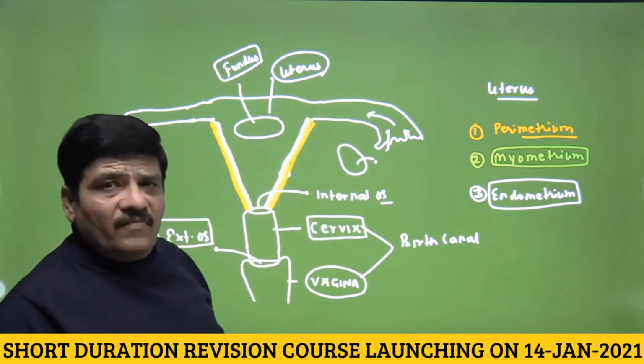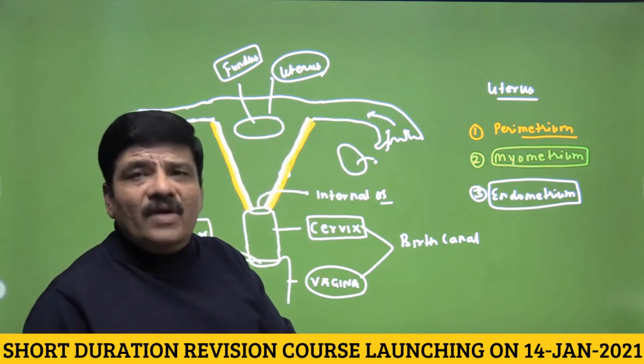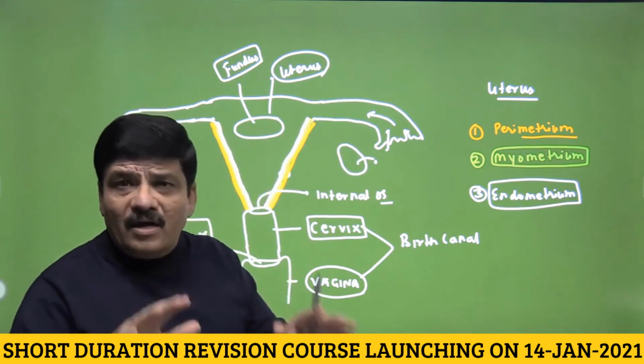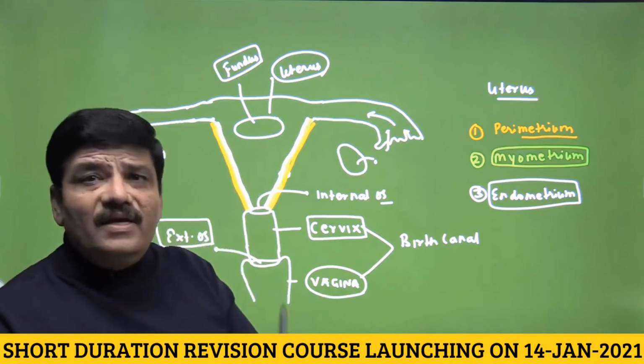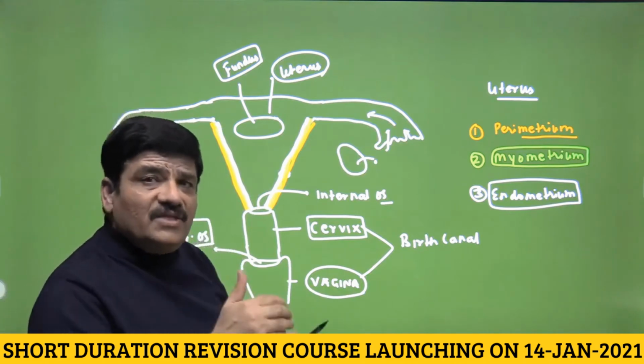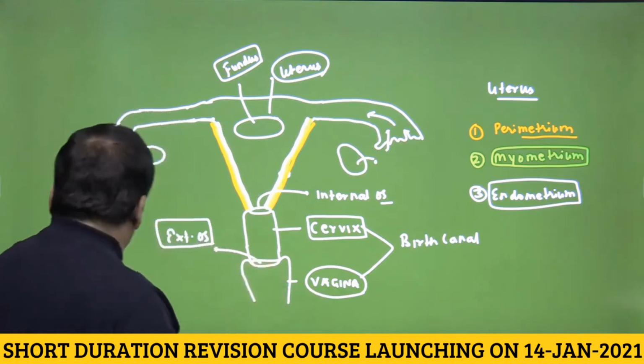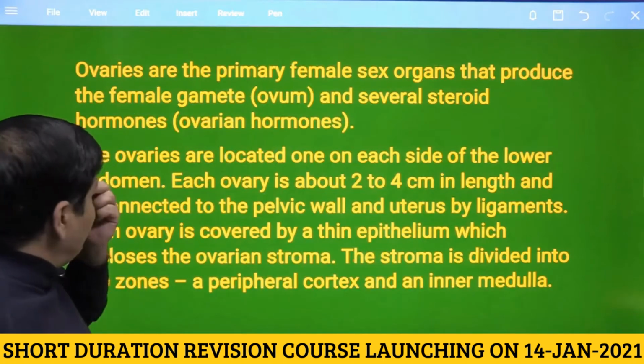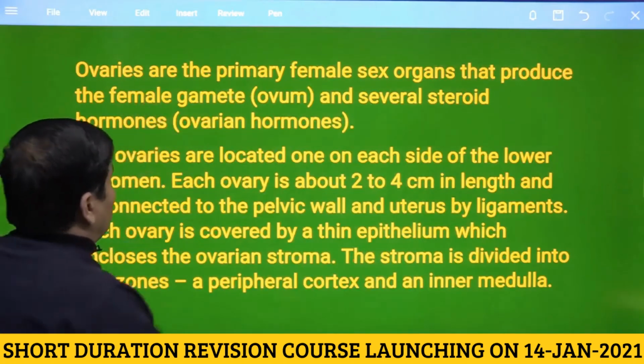Keep this in mind when I will be discussing reproductive health and a very important cause of infertility in females. So in the next chapter, just try to keep this in mind. So let us look at your NCERT. What NCERT says? So ovaries are the primary.